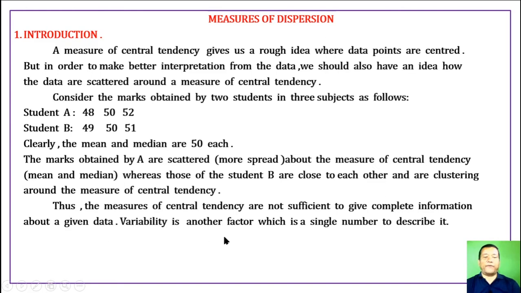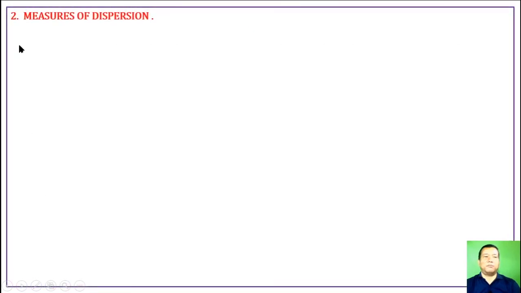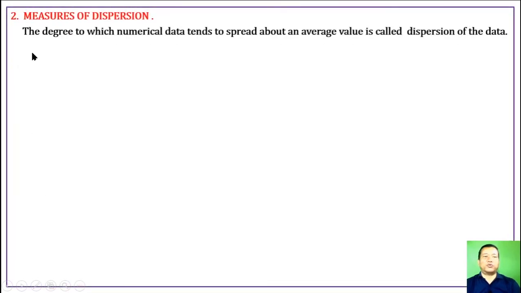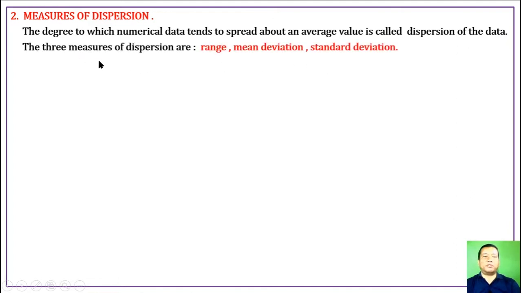Variability is another factor, which is described by a single number. This single number is called a measure of dispersion. Measures of dispersion: the degree to which numerical data tends to spread about an average value is called dispersion of the data. The three measures of dispersion are range, mean deviation, and standard deviation.